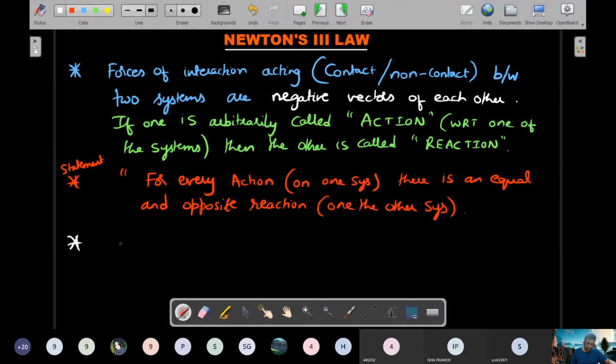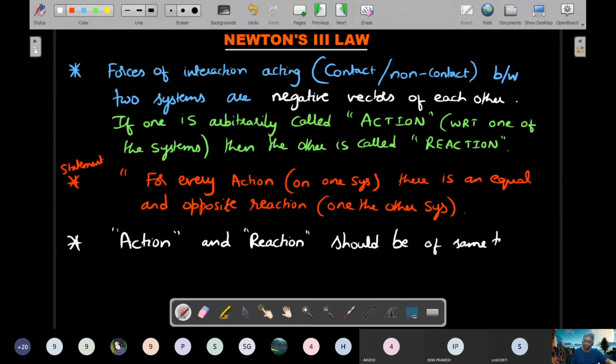Next important point: action and reaction should be of the same type of force. Which means if the action is a normal reaction, then the reaction is also a normal reaction type. That's why it's called normal reaction, because the block is trying to push the floor, and on its FBD it's a normally acting force.